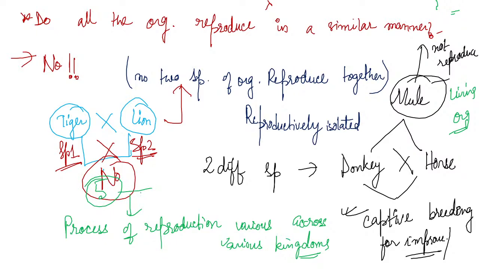So these Protista, Monera, Fungi, Animalia, and Plantae do not reproduce in a similar manner. All of them reproduce differently, right?